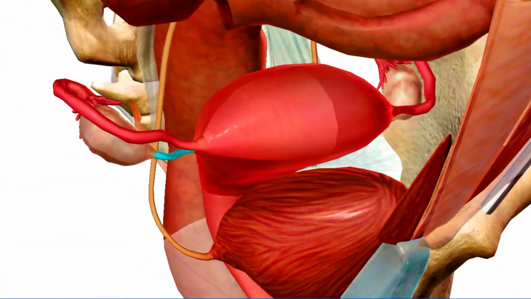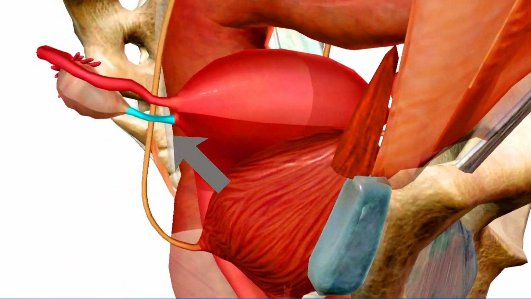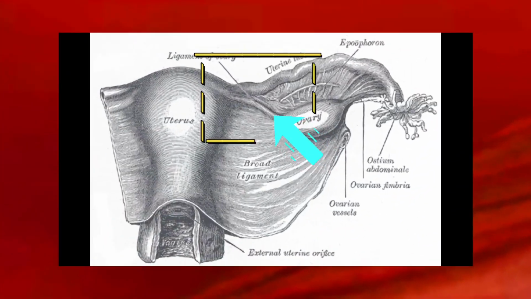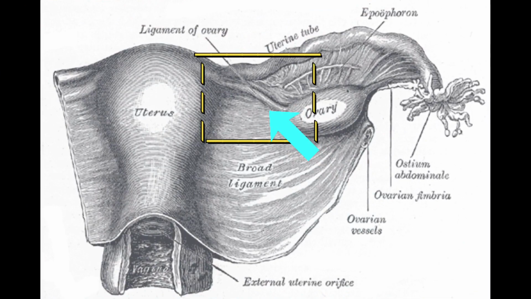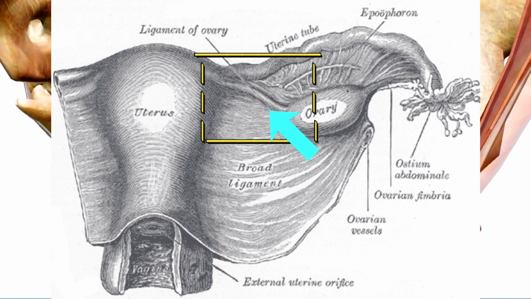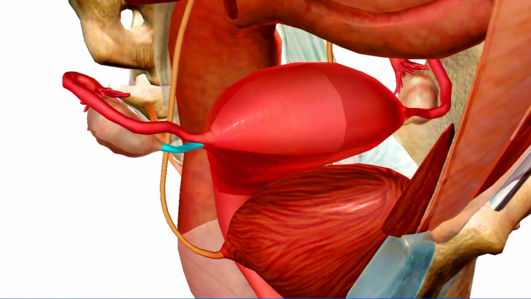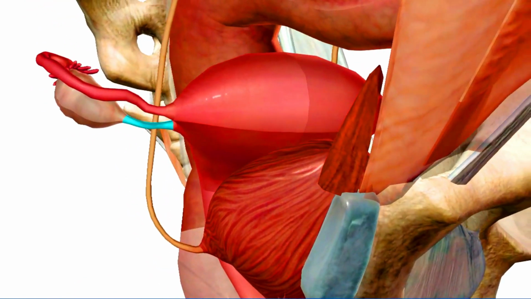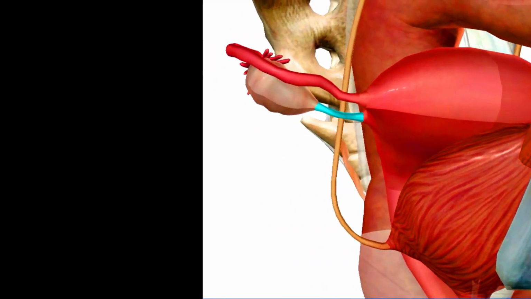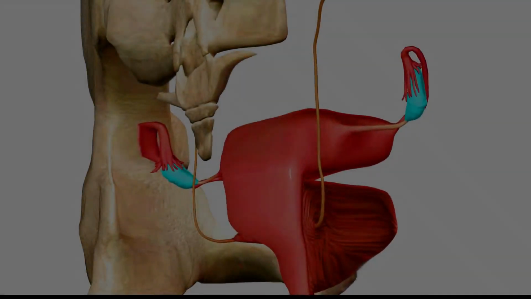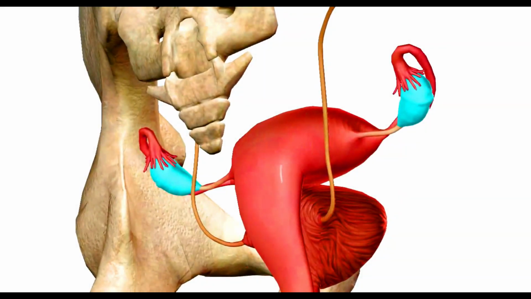The ovarian ligaments also anchor the ovary to the uterus. The ovarian ligament is actually a rounded cord within a broad ligament which attaches the ovary to the uterus and to the pelvic wall. Smooth muscles and connective tissues make up the ovarian ligament. Each one of these ovarian ligaments attaches to the uterine end of the ovary with which it is associated.